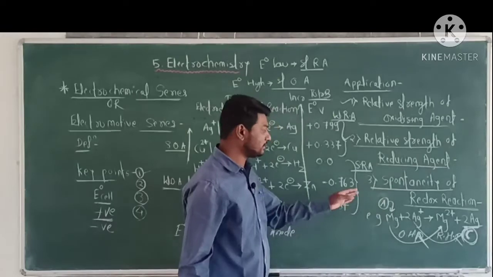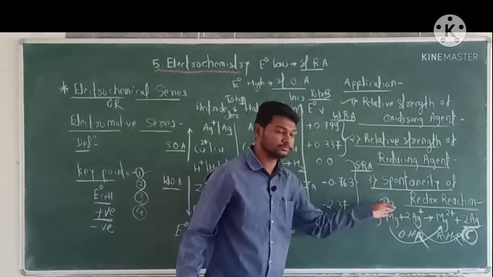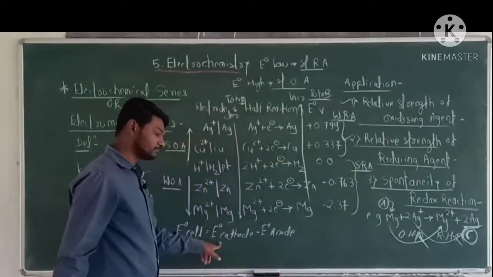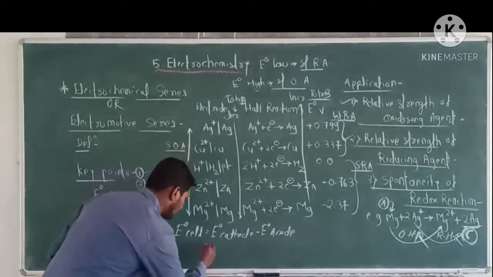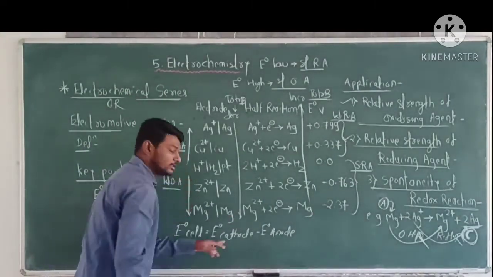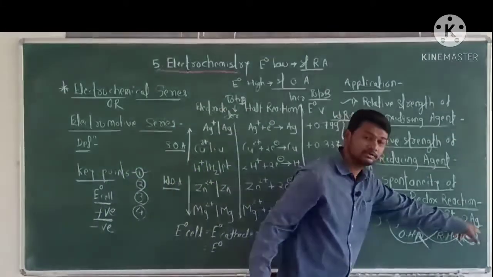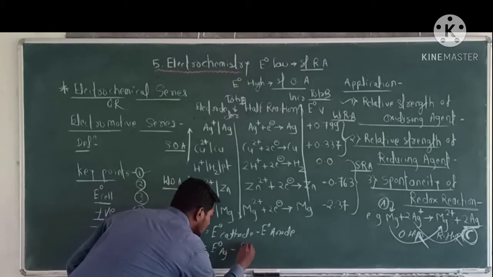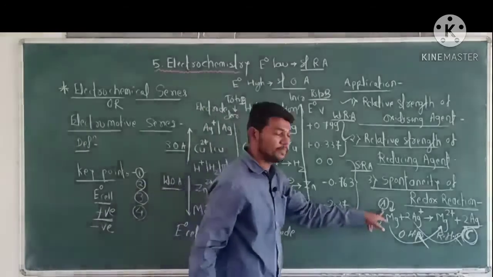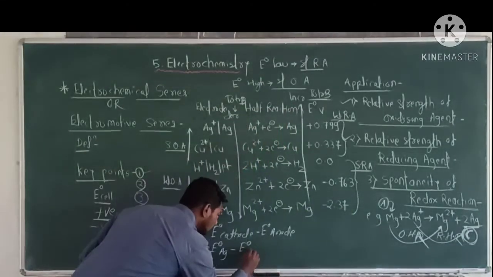Now calculate E0 cell of this reaction. E0 cell is equal to E0 cathode minus E0 anode. E0 cathode means Ag, silver, minus E0 anode, which is the magnesium, Mg.